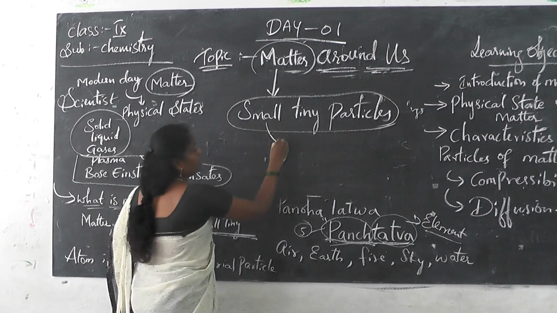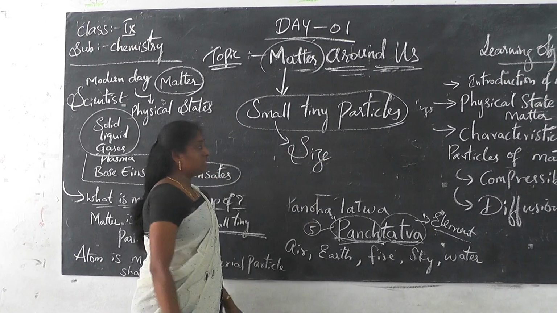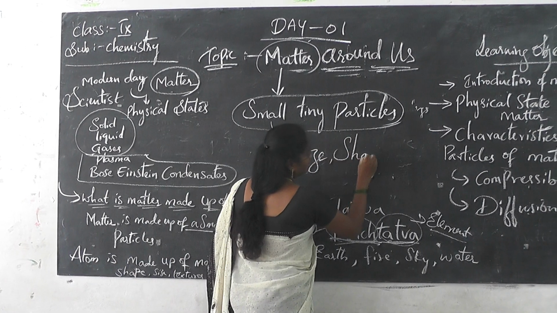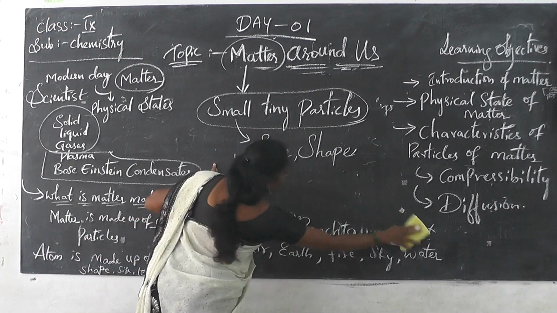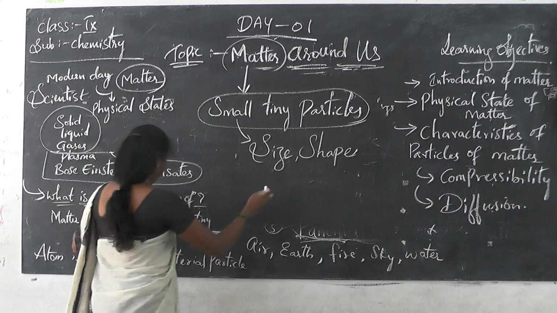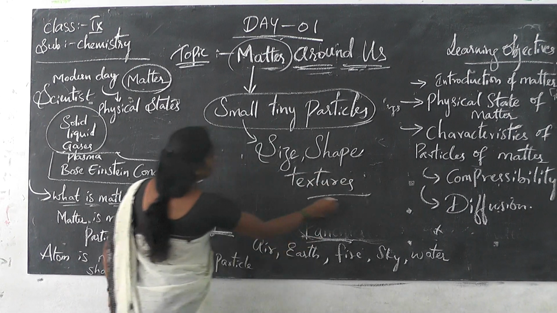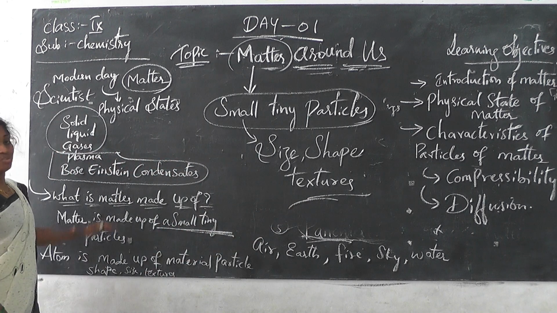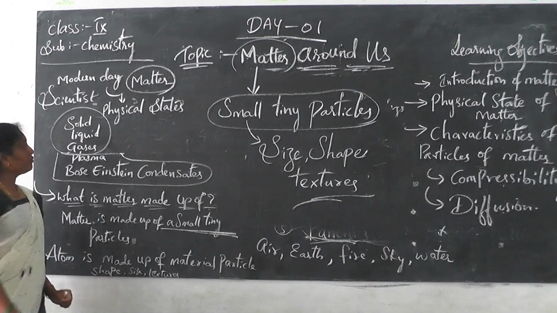Because of the small tiny particles, you can see the size, shape and textures of the particles. Like just now we discussed a mountain, which comes under the solid state,